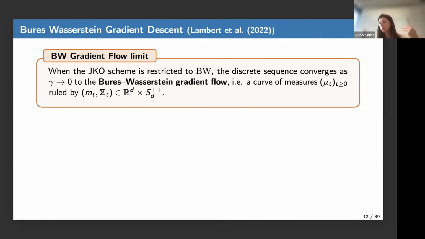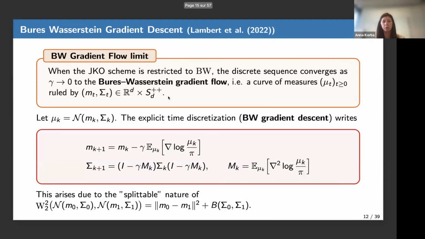Remember, the JKO scheme is useful for defining an implicit scheme, so it is a valid time discretization, and it is also interesting for properly defining the flow, but in practice it is expensive and we may prefer explicit time discretizations. This is doable. I didn't write the evolution of m_t and sigma_t, but you can write them.